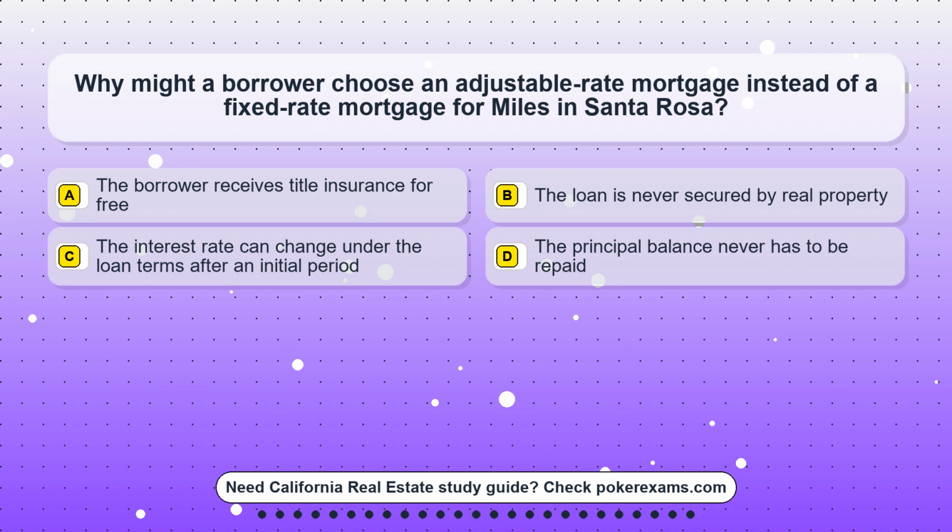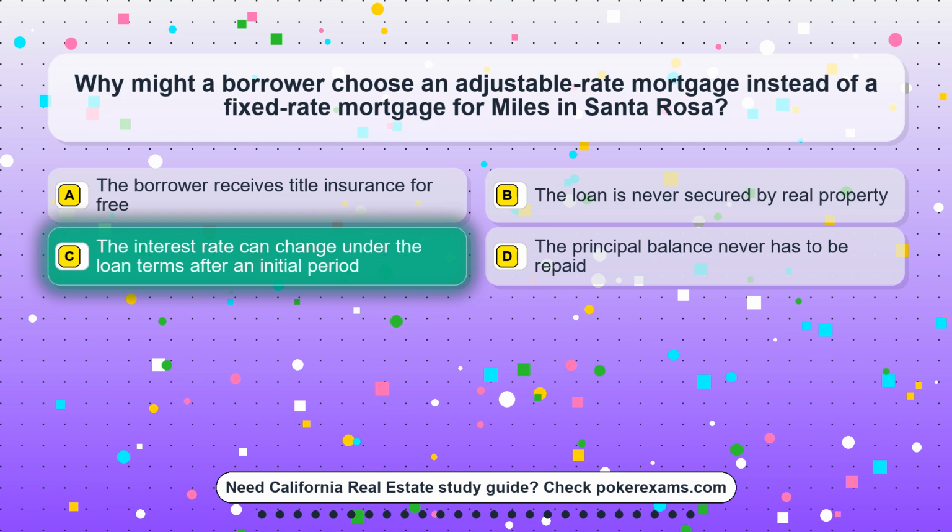Question 9. Why might a borrower choose an adjustable-rate mortgage instead of a fixed-rate mortgage for Miles in Santa Rosa? Option A. The borrower receives title insurance for free. Option B. The loan is never secured by real property. Option C. The interest rate can change under the loan terms after an initial period. Option D. The principal balance never has to be repaid.